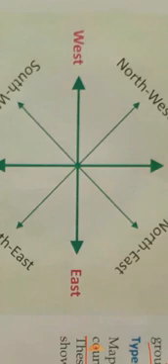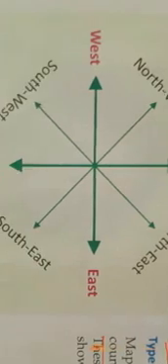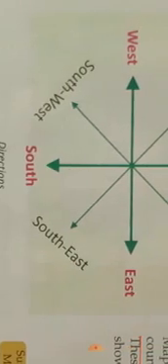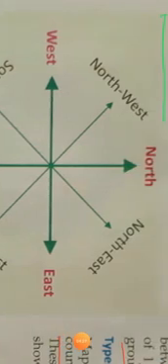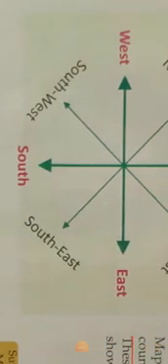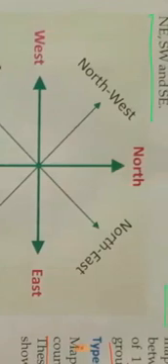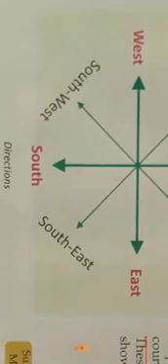Now in this diagram, how to know the directions on a map? On a map, top always shows north direction, bottom shows south, right side east, left side west. And in between north and east, northeast, in between north and west, northwest, in between south and east, southeast, in between south and west, southwest. These are 4 intermediate directions.